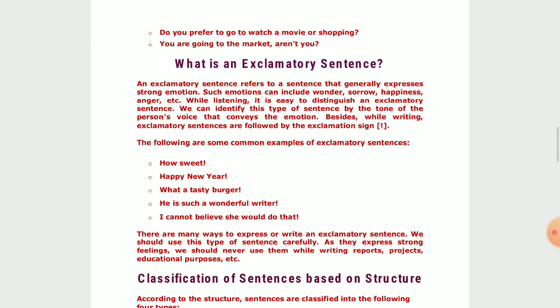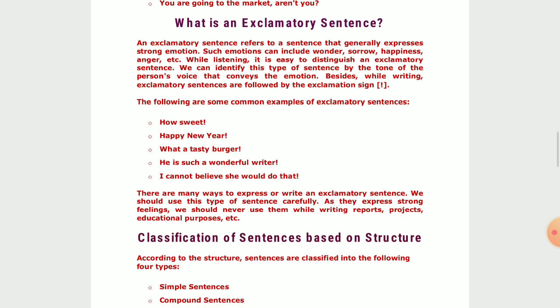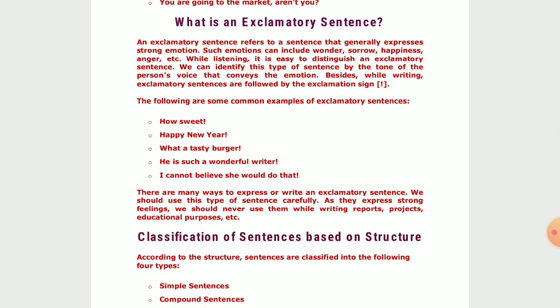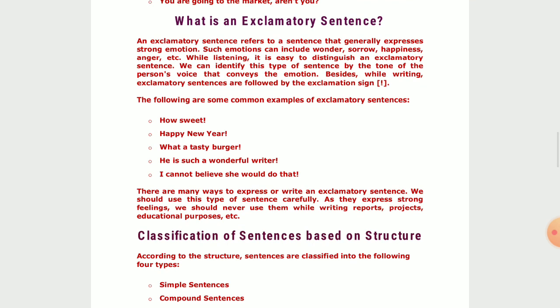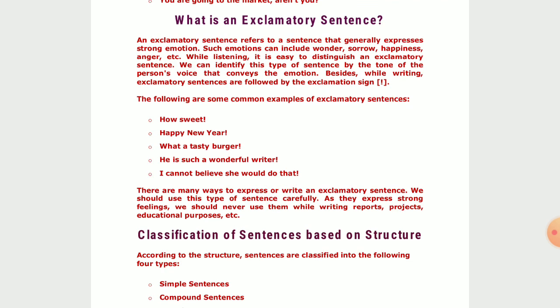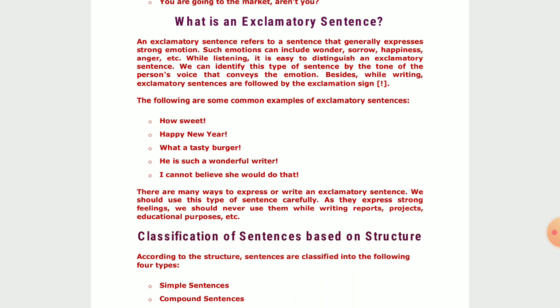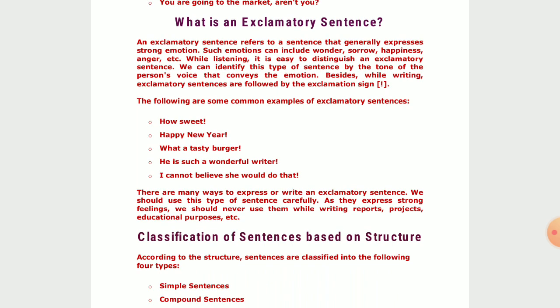Now another one in the list is the exclamatory sentence. So what exactly is this? Let us come to the definition part. Let us know a bit regarding the exclamatory sentence, and then we will move on to the example part. So what exactly is an exclamatory sentence? An exclamatory sentence refers to a sentence that generally expresses strong human feelings or emotions. Normally, an exclamatory sentence expresses strong human feelings or emotions.